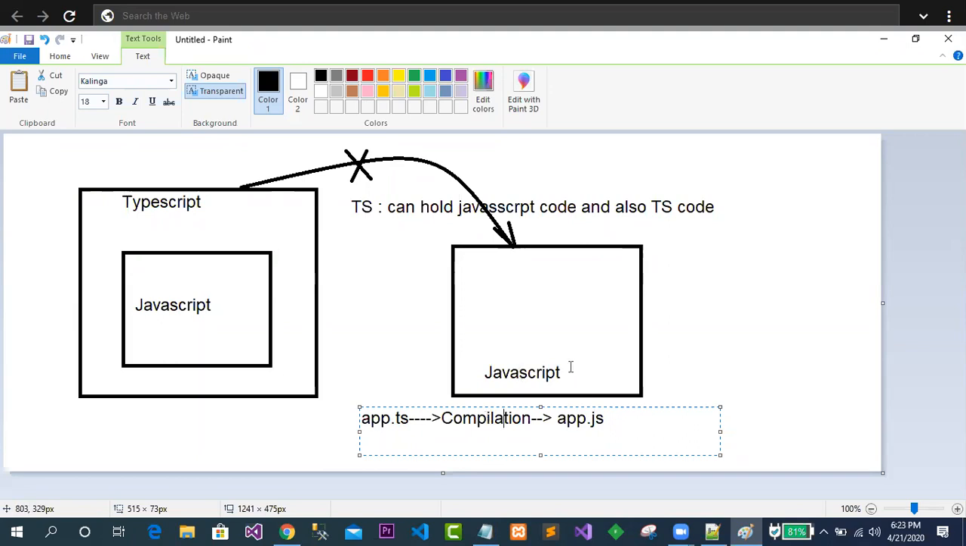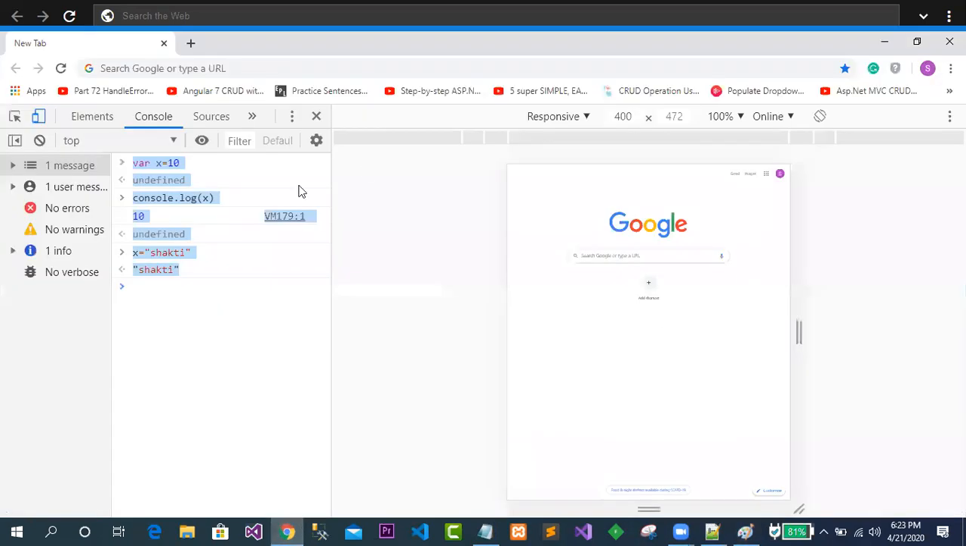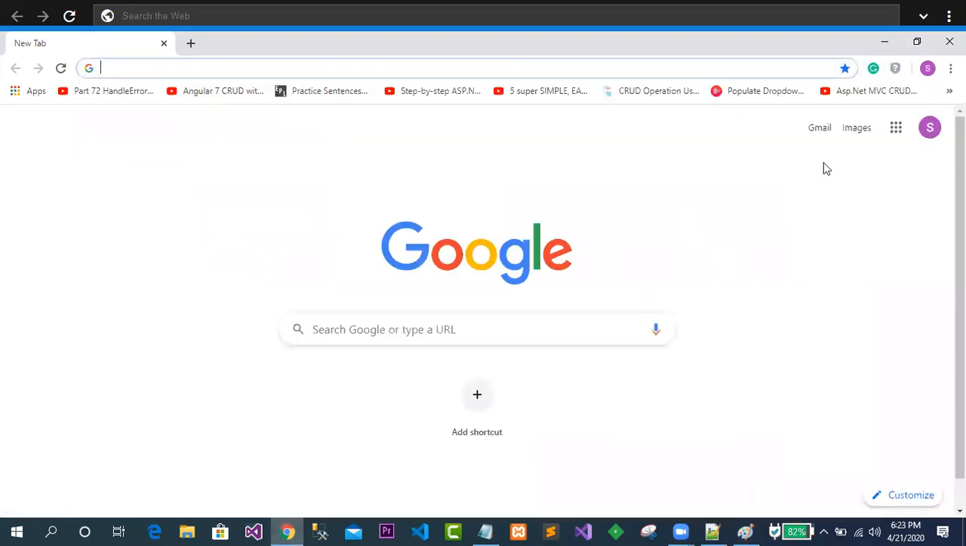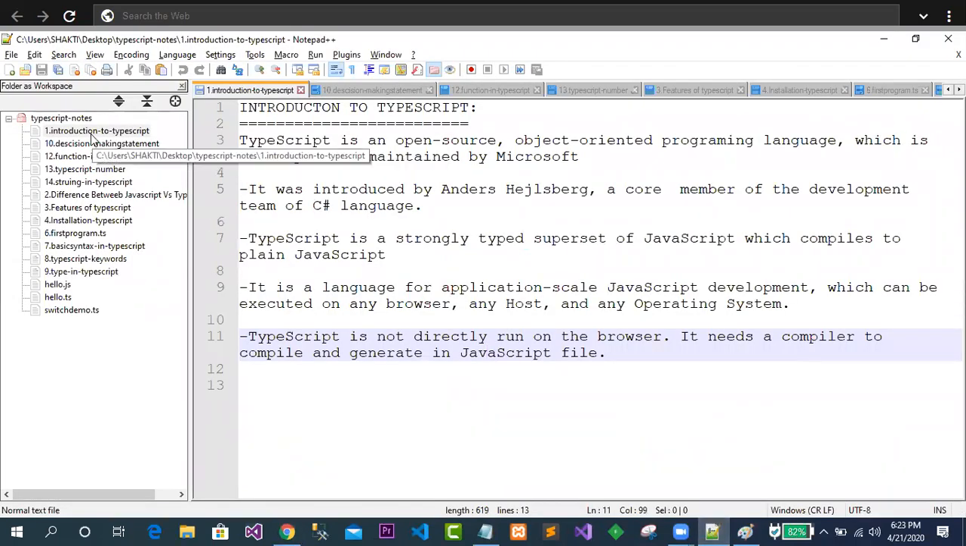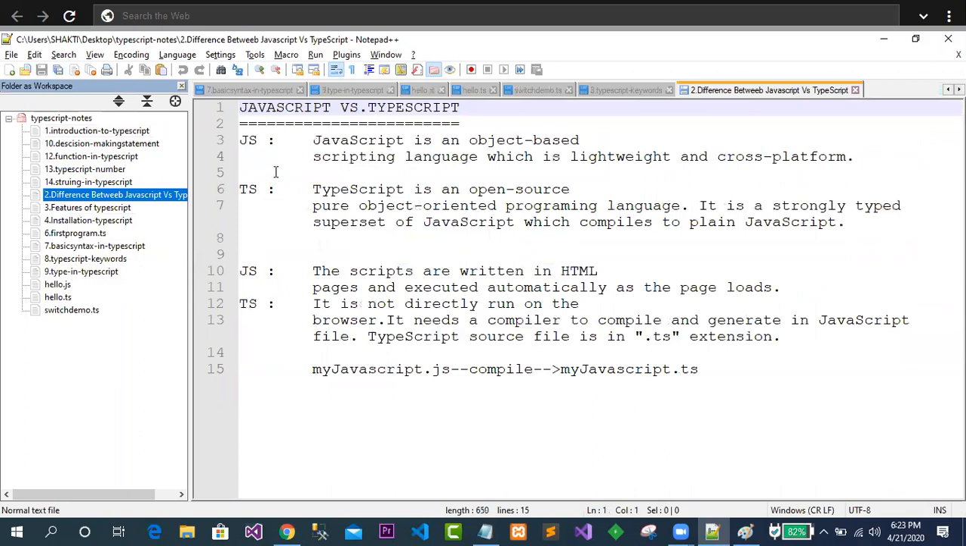It's very simple to understand. So now the requirement is what? We will try to understand, and we will try to go for more details about TypeScript. We got some idea what TypeScript is. Now come to the point. The difference between JavaScript and TypeScript.